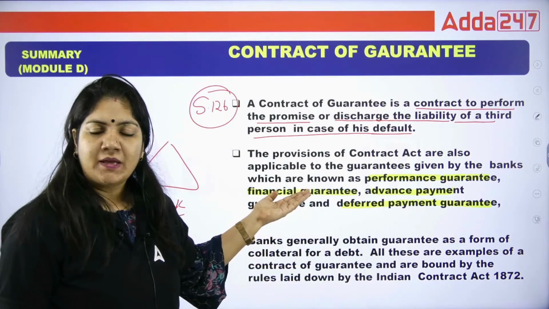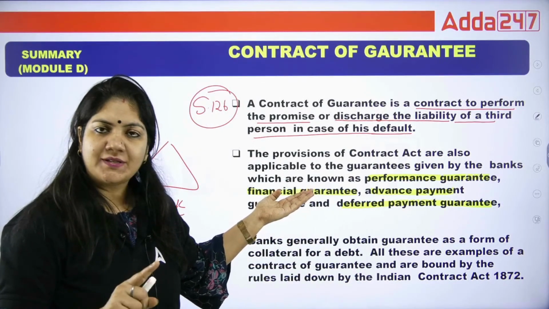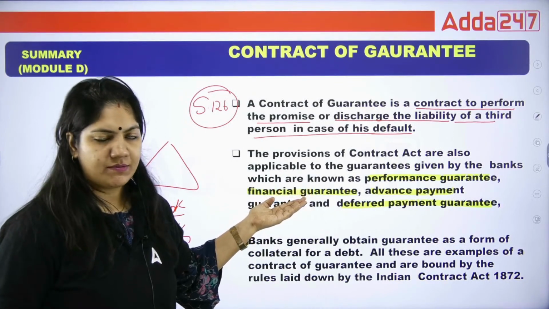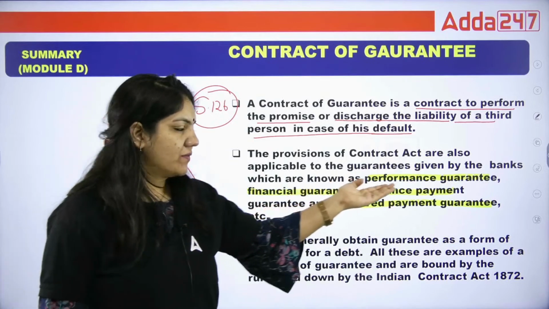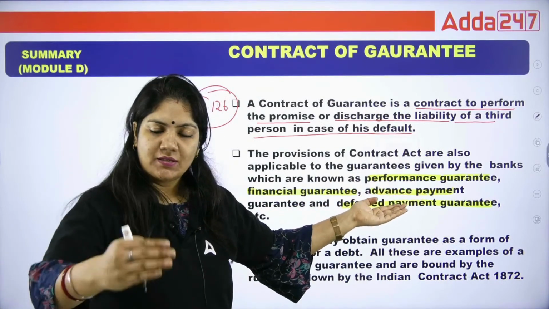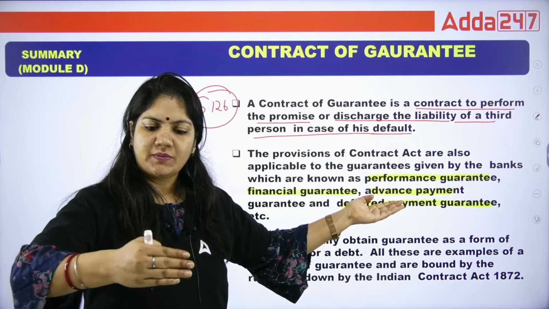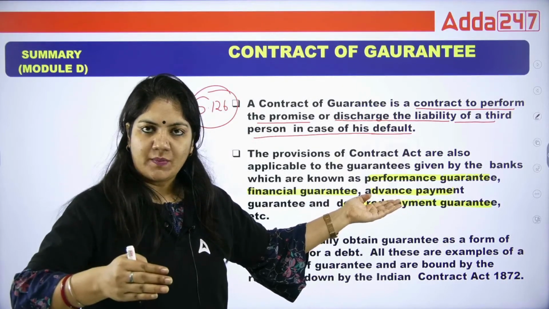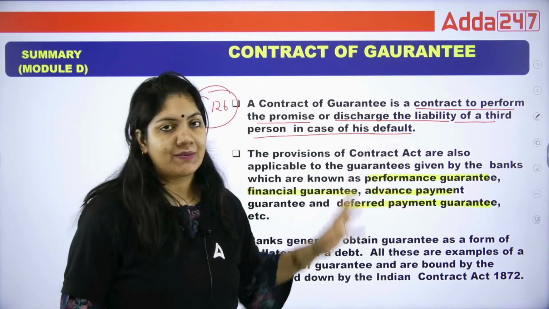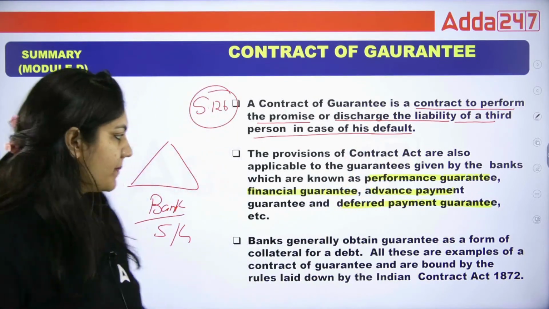Financial guarantee: if a person is not able to pay the money, the bank will act as a guarantor. Advance payment: the bank will act as a guarantor. Deferred payment: in installments, if a person is not able to pay the installment, the bank gives the guarantee. So there are four types of bank guarantee.